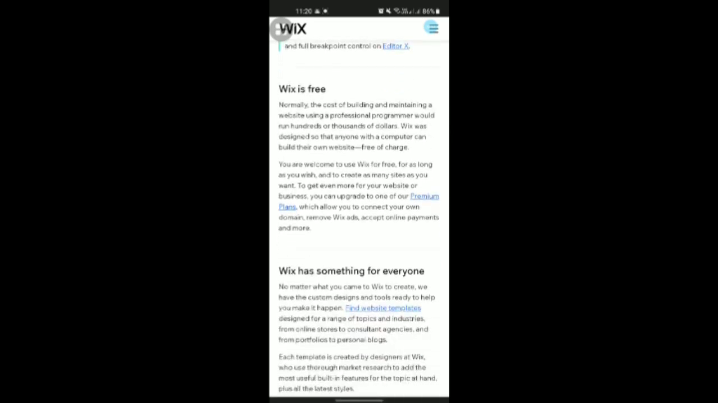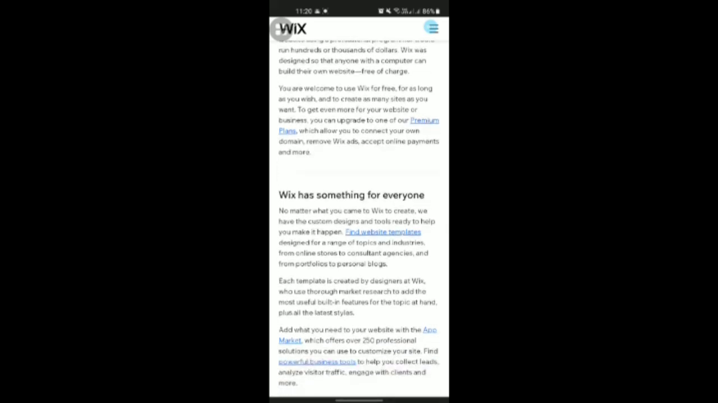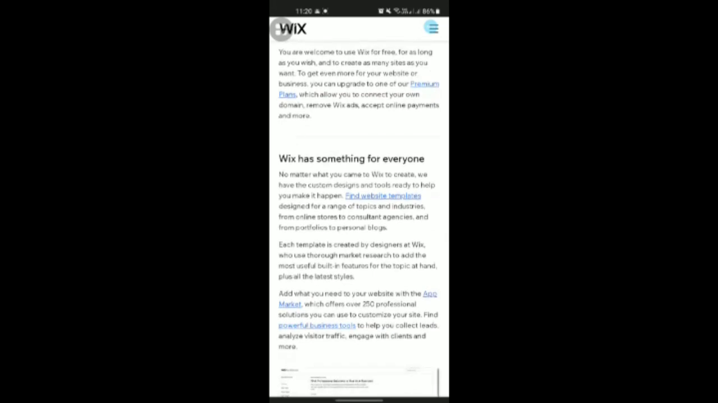Wix has something for everyone. No matter what you come to Wix to create, we have the custom design and tools ready to help you make it happen. Find website templates designed for a range of topics and industries, from online stores to consultant agencies, and from portfolios to personal blogs. Each template is created by design.